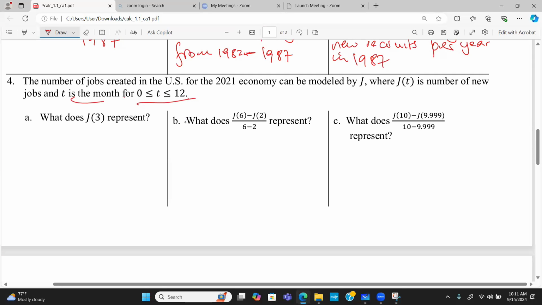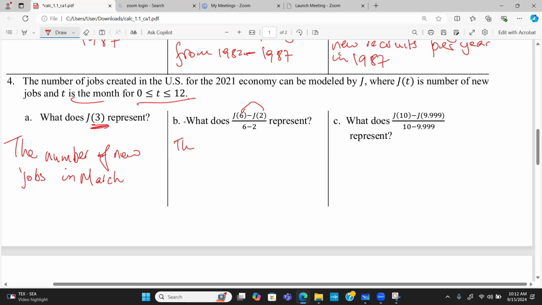All right, J of 3 is going to represent the number of new jobs in March. And why March? Because March is the third month here. All right, B, what does J of 6 minus J of 2 represent? Well, the moment we're seeing this huge difference between the numbers, it's going to be an average rate of change, right? So it's going to be an average rate of change within the context of the question.